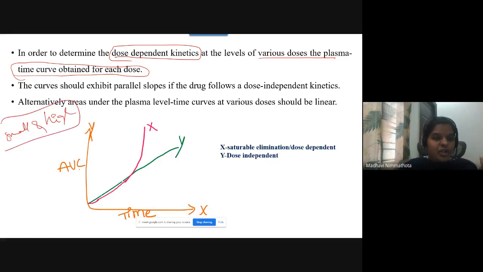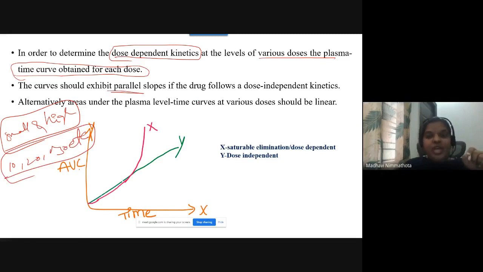In these graphs, you are going to determine various doses, either 10, 20, 30, etc. How are you going to determine? The curves should exhibit parallel slopes if the drug follows dose independent kinetics. Alternatively, area under the plasma level time curve at various doses should be linear.